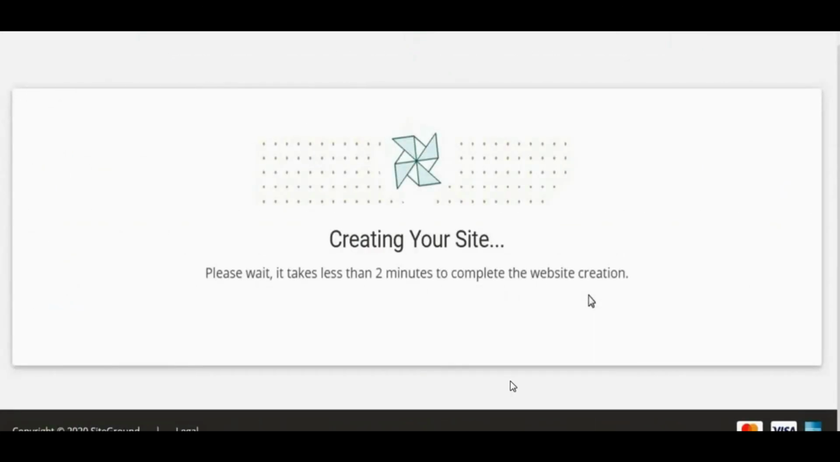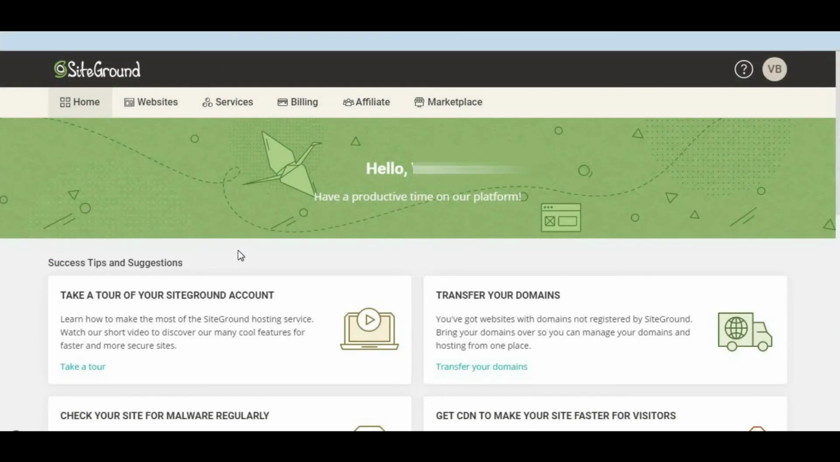So here it is. It started installing WordPress. It will take less than 2 minutes. So wait for 2 minutes, or it may take more than 2 minutes. But within 2 minutes, WordPress will be installed. So after the WordPress installation, just click on this website tab.